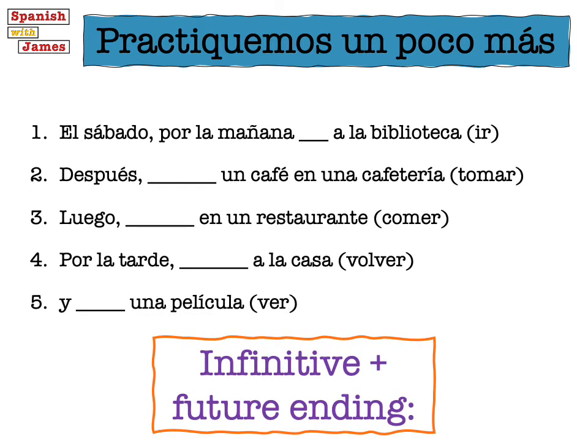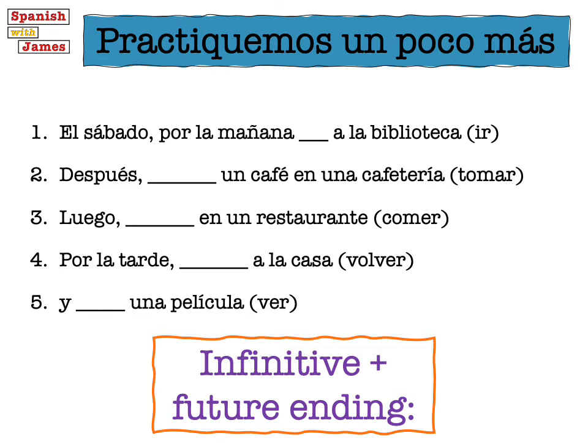And here we've got a reminder to use the infinitive verb plus its future ending. Now, I don't want to make this too hard for you, so we're only going to use the I form. So for each of these sentences, you've got the verb at the end of the sentence. So we've got ir, to go, tomar, to take or to have a drink, comer, to eat, volver, to return or to go back, and ver, to see or to watch.